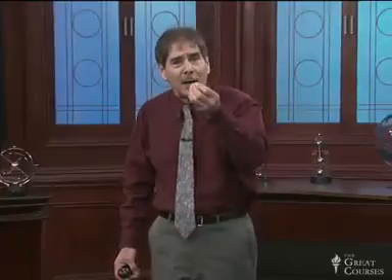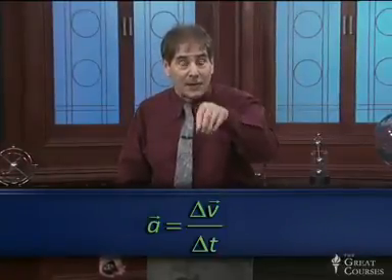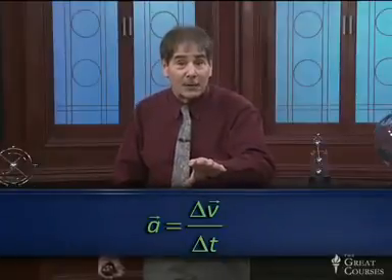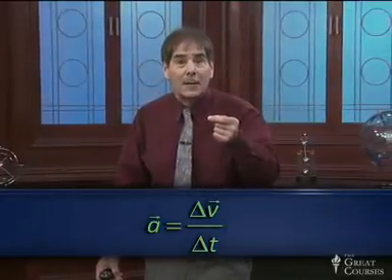So when I say circular motion is accelerated motion, you might think, well, how am I going to measure that accelerated motion? What are the units of acceleration? They are the rate of change of velocity over time, delta v over the time interval involved, delta t. What are the units? Meters per second, or meters per second squared.